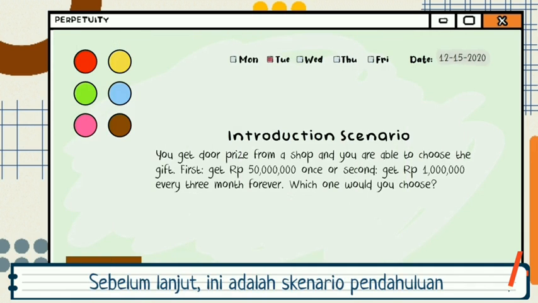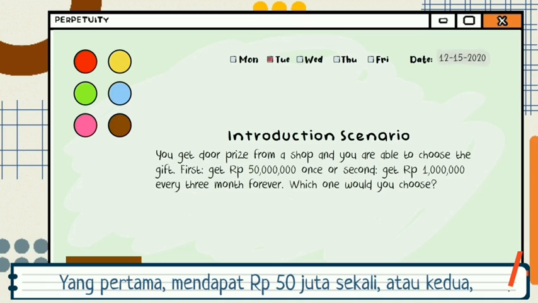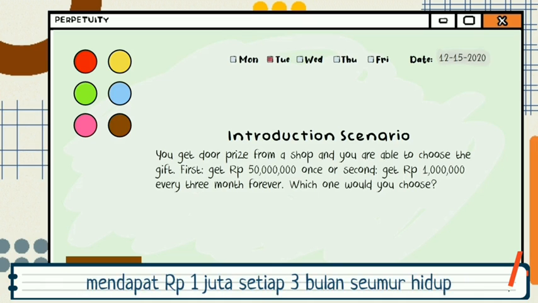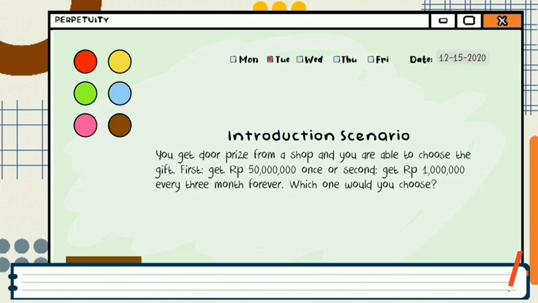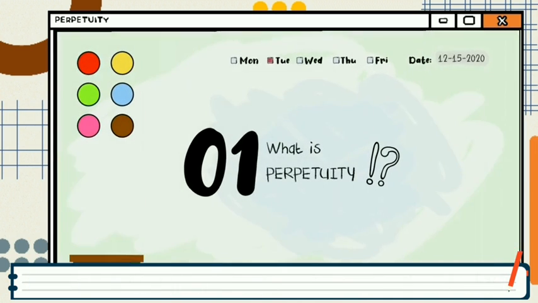Before I continue, this is the introduction scenario. You get a prize from a shop and you are able to choose the gift. First, get 50 million rupiahs once, or second, get 1 million rupiahs every 3 months forever. Which one would you choose? This case is related to perpetuity. Let's continue.